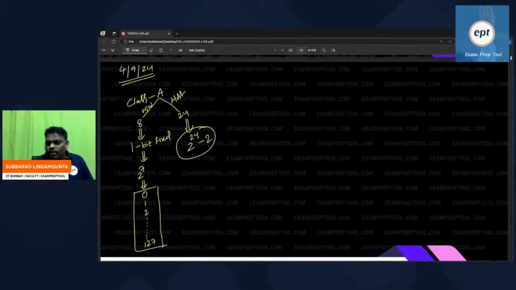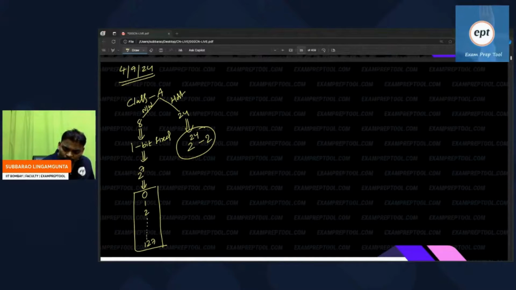Do you have any doubt till now? One important point is coming. Class A, network is 8 bits, host is 24. 2 power 24 minus 2 hosts are there for one network, that's okay. But for the number of networks, if you see, network 0, network 1, network 2, and so on, network 127.